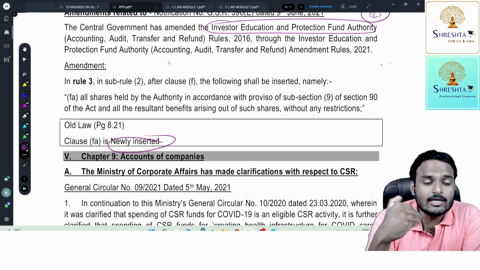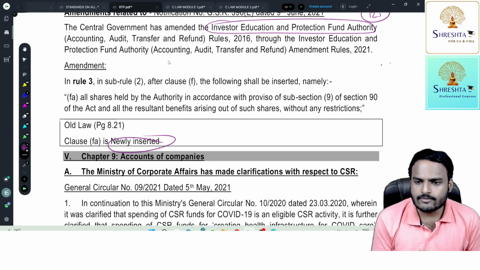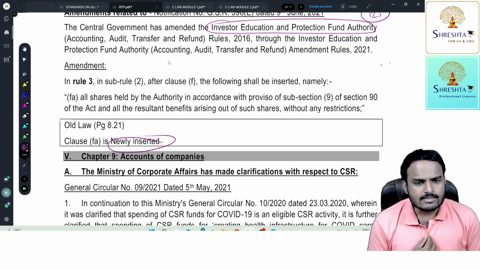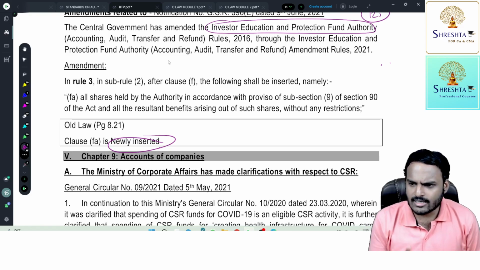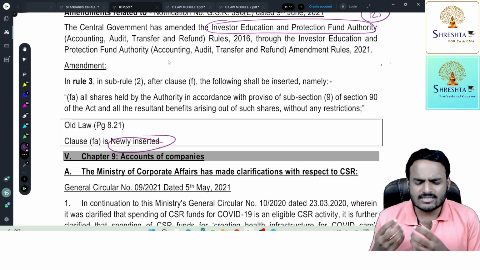Sometimes you may fail to establish that you are a beneficial owner. Suppose you are not a beneficial owner. Why? Let me give you one example. Don't get confused, students, just listen to the example. Imagine my net worth is 1 lakh rupees only. Even if you see my income tax returns, I'm declaring income of just 30,000, 40,000 on a yearly basis.